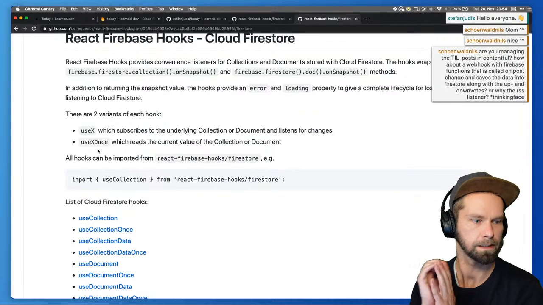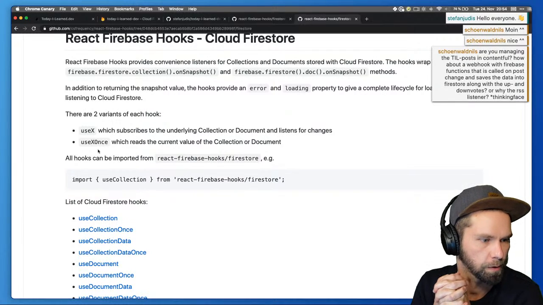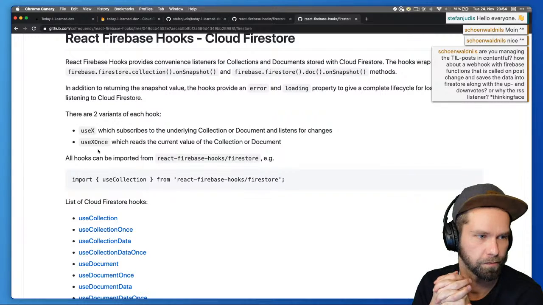All right, so Niels had a point. Am I managing Today I Learned posts in Contentful? Nope, currently I don't. How about a webhook with Firebase functions that is called on post change and saves the data in a Firestore? I just started with RSS because I thought it was a quick first thing.